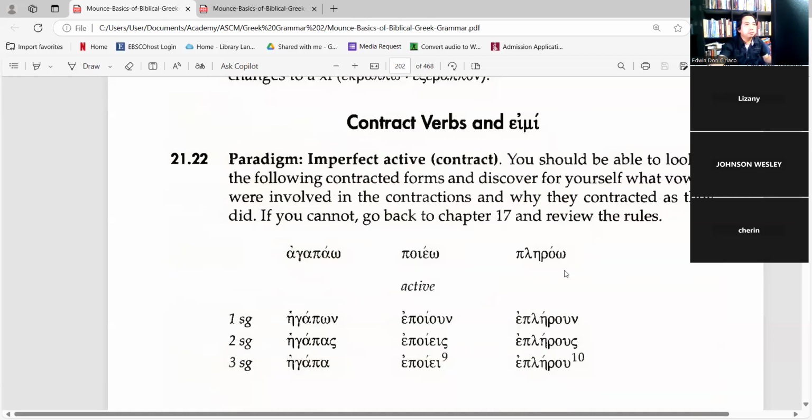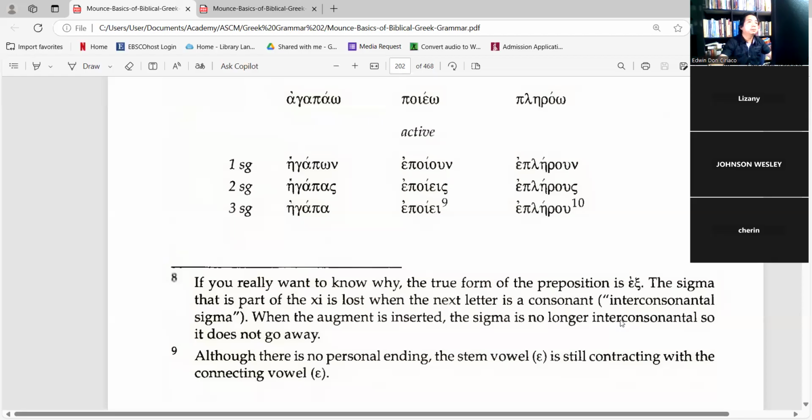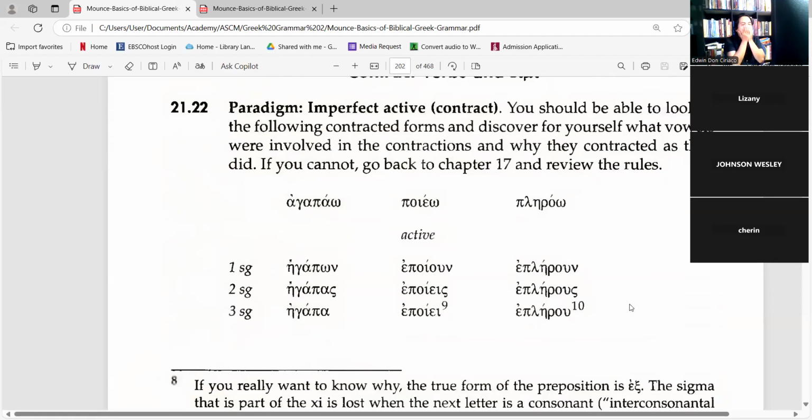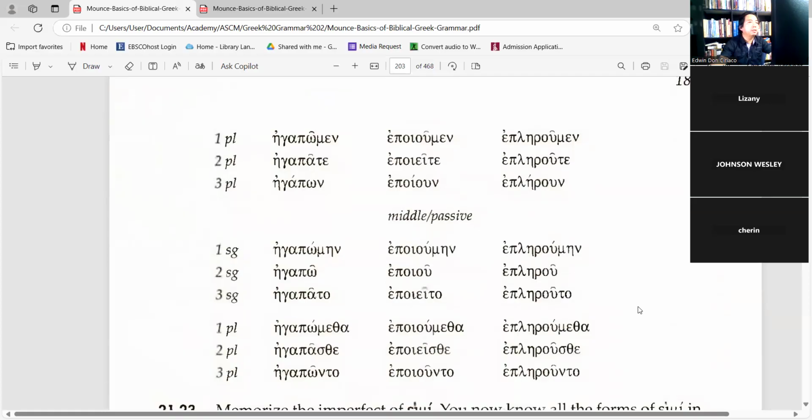And then again, the imperfect paradigm for the contract verbs using the imperfect. You can see agapao, poieo, and then plerao. So egapon, egapas, and then egapa, and then for poieo, it's epoioun, epoieis, epoiei, epleroun, eplerous, eplerou, and then egapomen, egapate, egapon, and then epoioumen, epoieite, epoioun, eplerooumen, eplerouute, eplerooun.